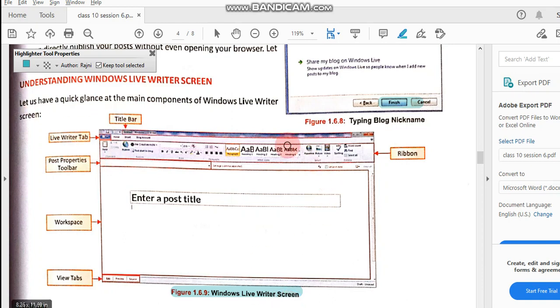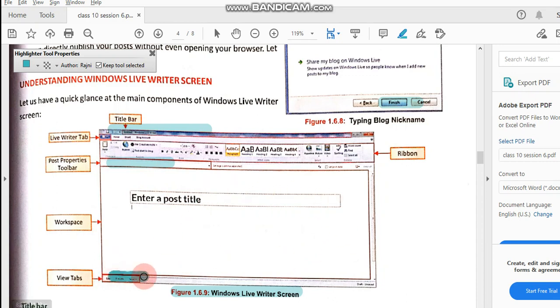So let's understand its components. As you work with MS Word or any other software, the top bar is known as the title bar. This one is the ribbon, all of this is known as the ribbon. These are the tabs, 1, 2, 3, 4, all these are the tabs. And then this is the post properties toolbar. This is the area where you write your blog.